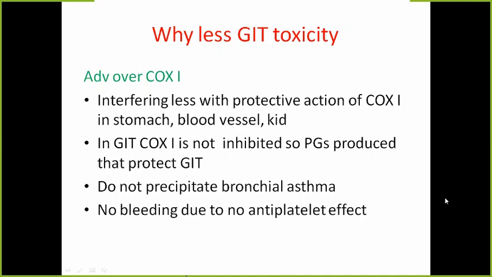So the constitutive enzyme COX-1 is already there in every cell, and the prostaglandins will be produced and they will protect the gastric mucosa. With selective COX-2 inhibitors, because COX-1 is not inhibited, gastric protection is there, which we do not see in the case of non-selective inhibitors. So this is the difference from the non-selective COX inhibitors: COX-2 inhibitors have gastric protection. Secondly, they do not precipitate bronchial asthma. They do not cause bleeding because they do not have an antiplatelet effect.